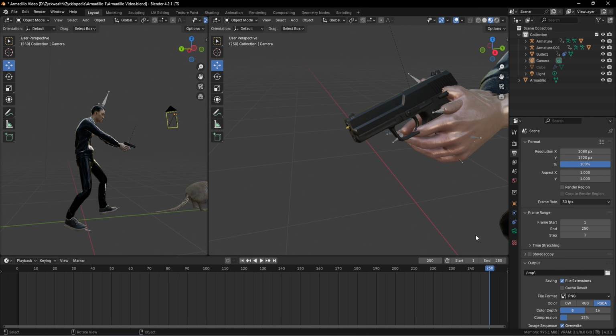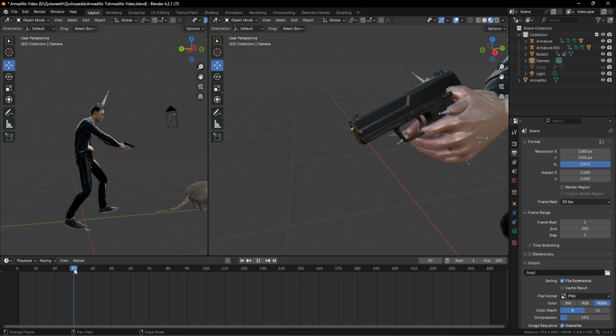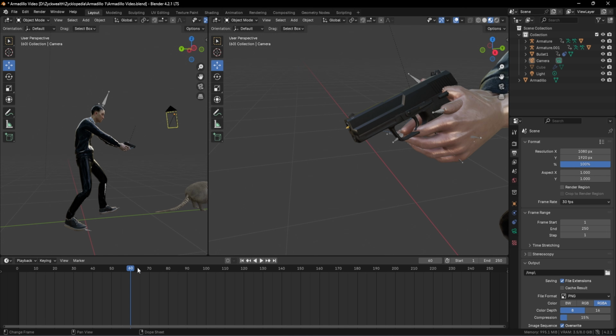So what you have to keep in mind is that for every 30 frames, you will get 1 second as the output. So the 30th frame mark is going to be our first second. The 60th mark will be our second second. And the 90th mark will be our third second. Like that, it goes all the way till our 8th second over here.